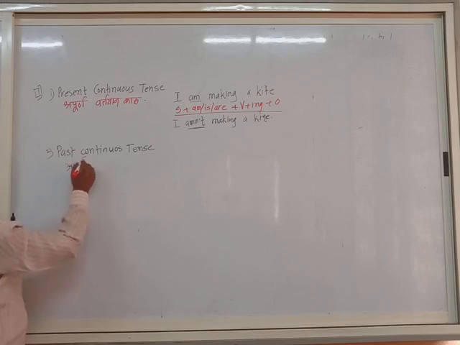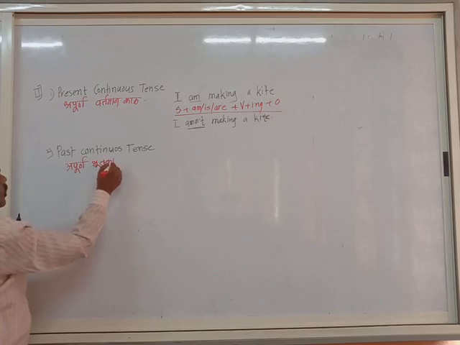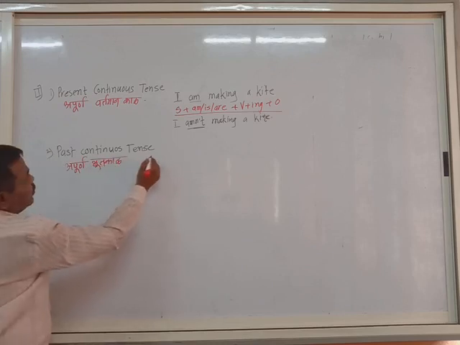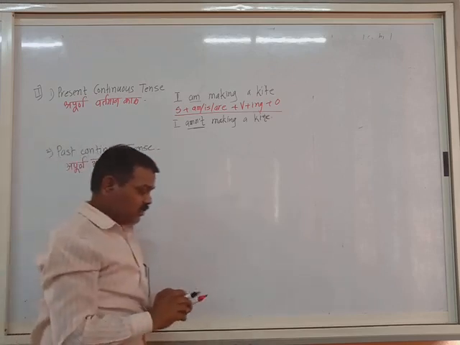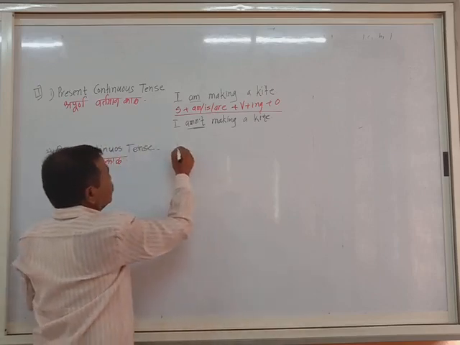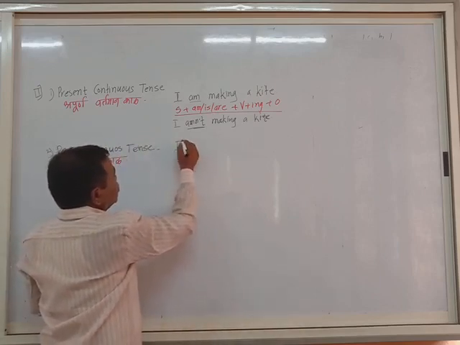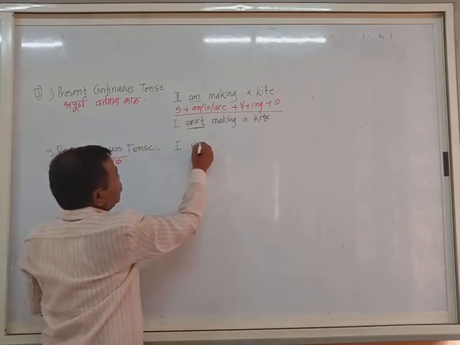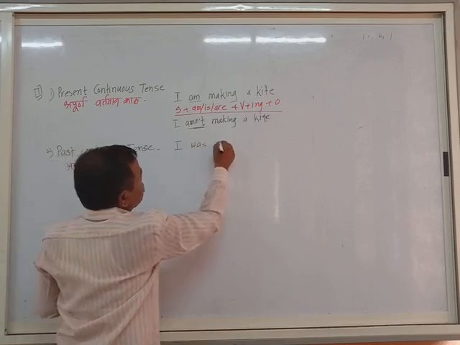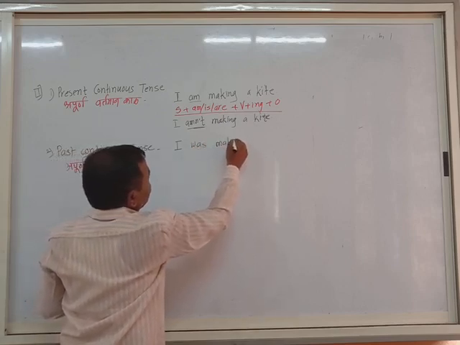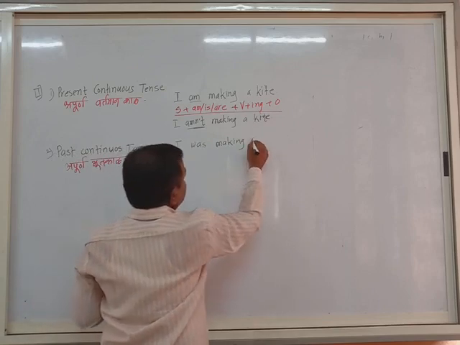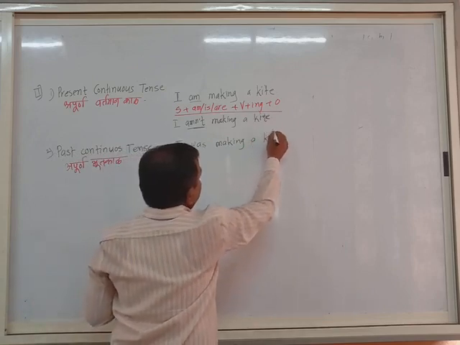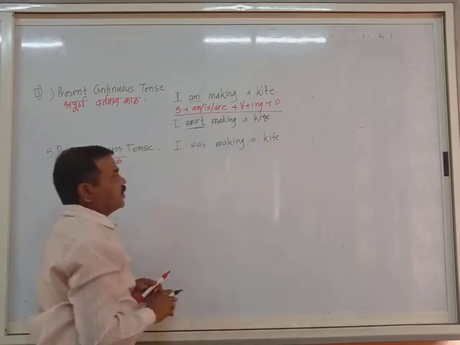Same sentence. Now only the auxiliary changes. I was making a kite. I was making a kite.